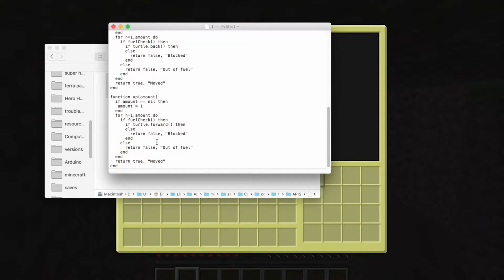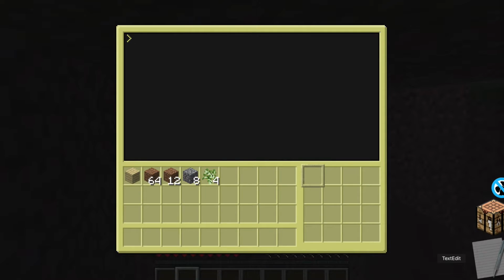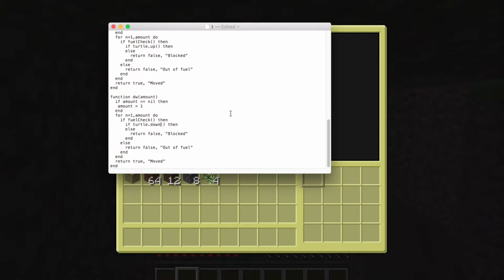And same with up, turtle dot up, and same with down, turtle dot down. There's all the movement that you can do. It's done. We've programmed all of the possible movement that we can do with the turtle. It's just back, forwards, up, and down. You can't go side to side. You can't do that.